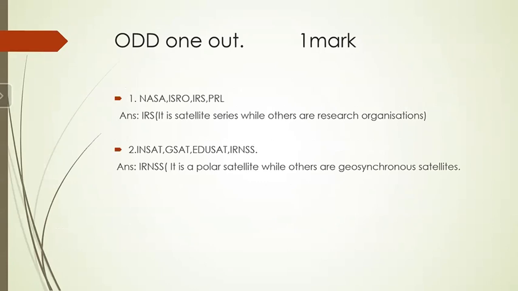Okay. Then second one, you have INSAT, GSAT, EDUSAT, and IRNSS. So here odd one is IRNSS. So it is a polar satellite, while others are the geosynchronous satellites. Okay.